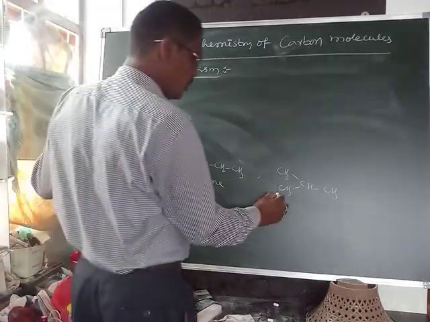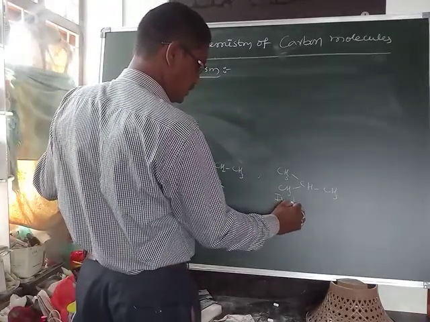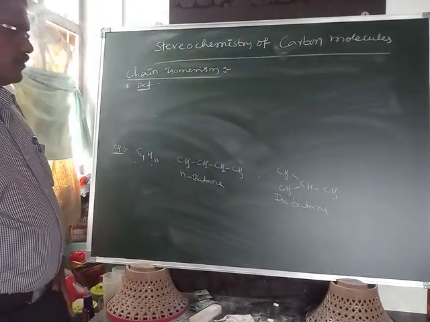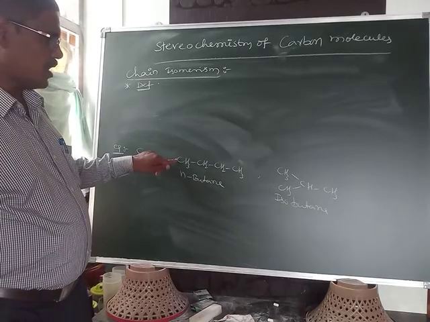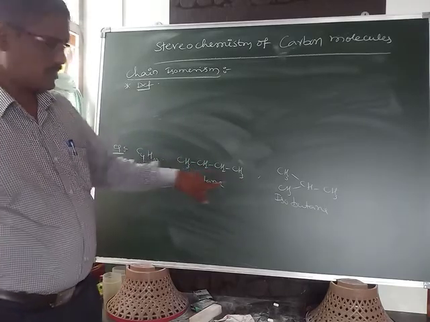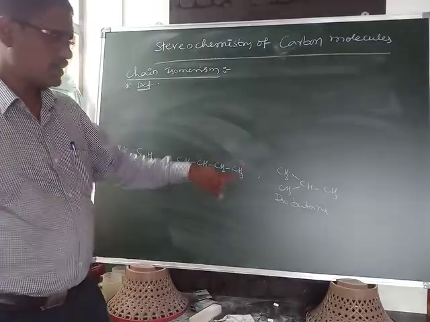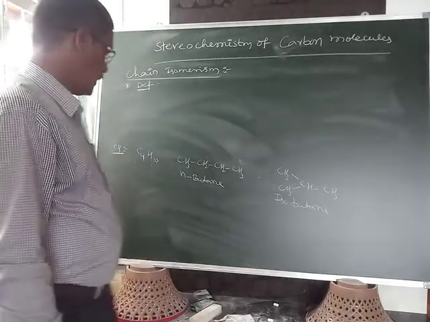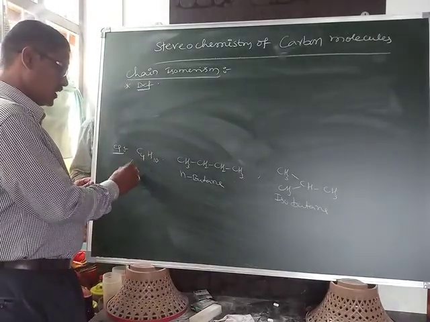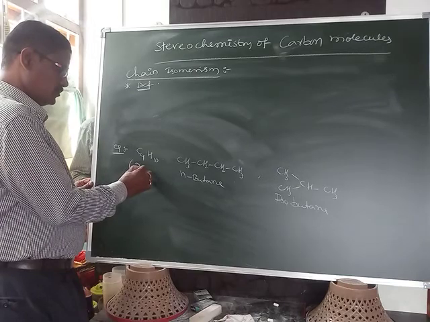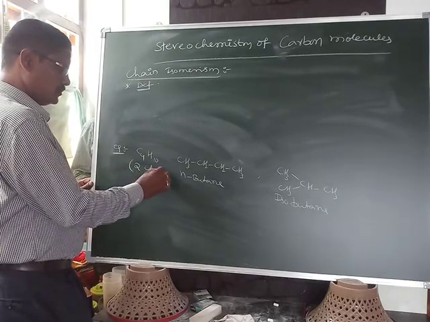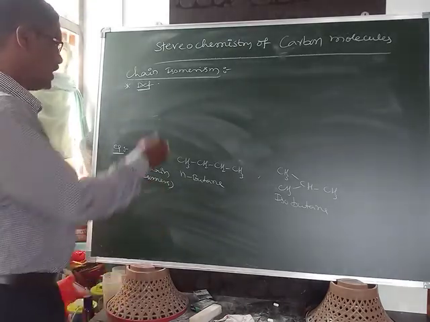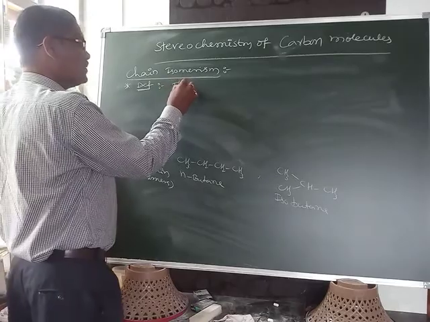Both have the same molecular formula and differ in the carbon chain. The parent carbon chain here is a straight chain, and this is called N-butane. This one has a branch, and this is called isobutane. That's why C4H10 exhibits two isomers, two chain isomers.